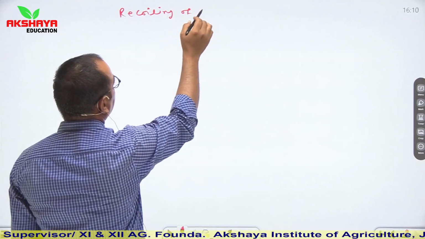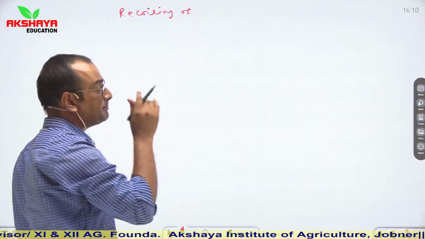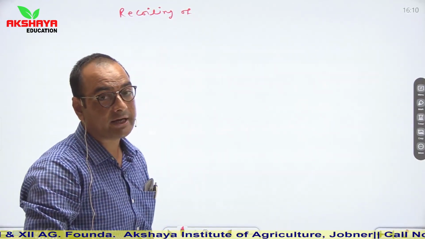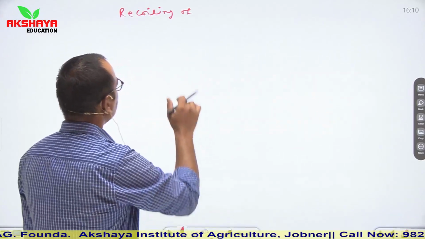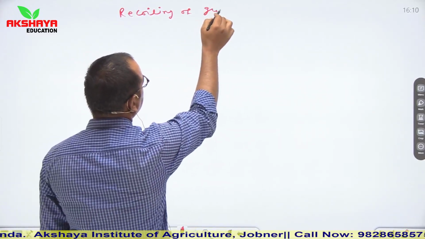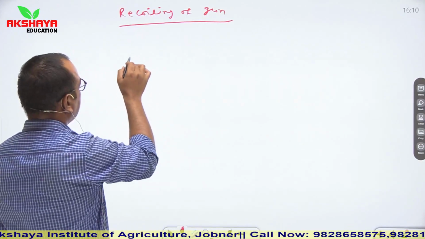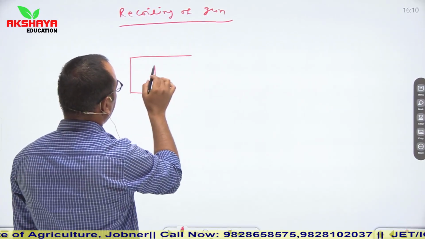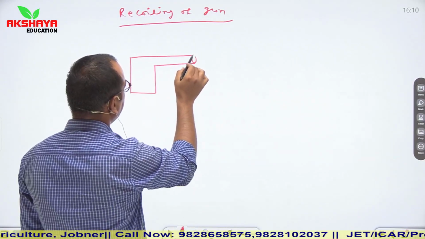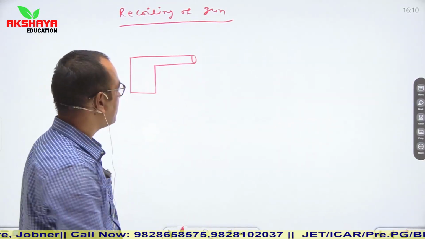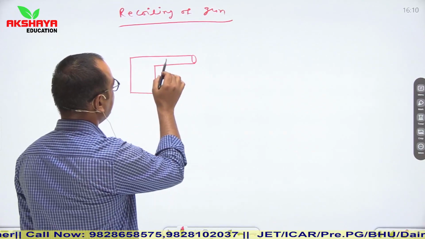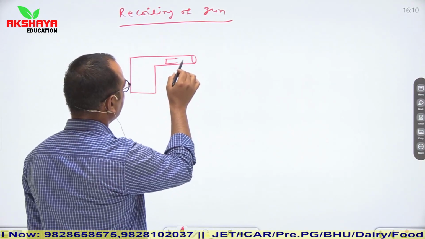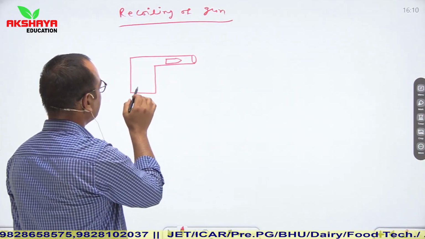So until now we have discussed some basic theory related to Newton's law of motion. So, recoiling of a gun. Let us say this is a gun and a bullet is being fired from this gun. This is the bullet, this is the gun.